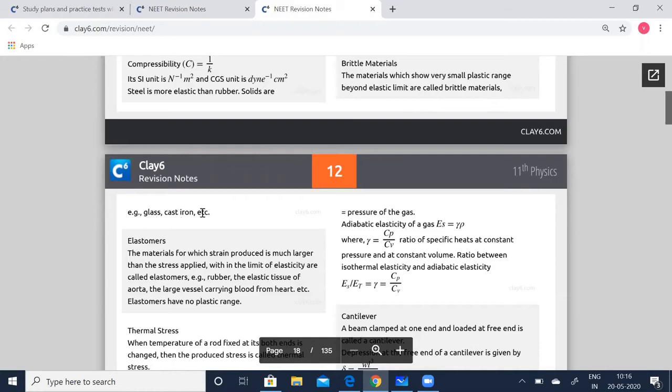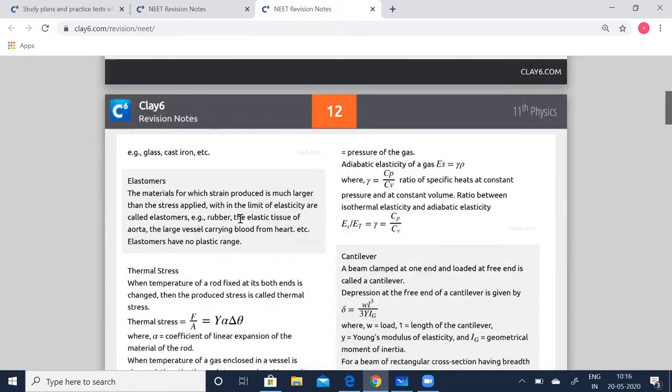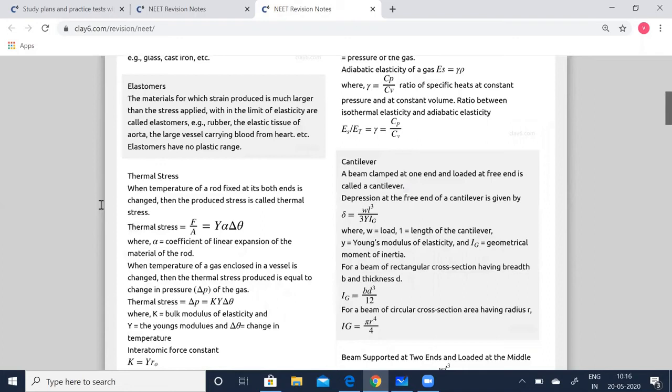Example, glass, cast iron, etc. Elastomers: the materials for which the strain produced is much larger than the stress applied within the limit of elasticity are called elastomers. Example, rubber, and the elastic tissue of aorta. Aorta, you all know, is the large vessel carrying the blood from the heart. Elastomers have no plastic range.